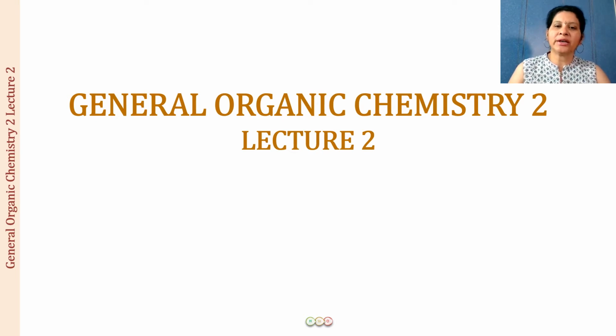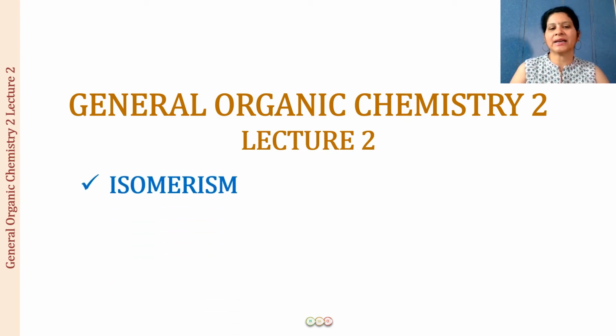Now, in General Organic Chemistry Part 2, what have we started with? Well, we have started with a discussion on the isomerism of compounds. And what we have learned in lecture 1 is what is isomerism. So, what is isomerism? Well, this is going to be a phenomenon in which there are going to be two or more than two compounds which will be having the same molecular formula, but the properties of them, the physical properties, the chemical properties, they are going to be different.